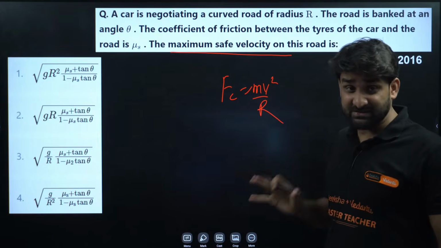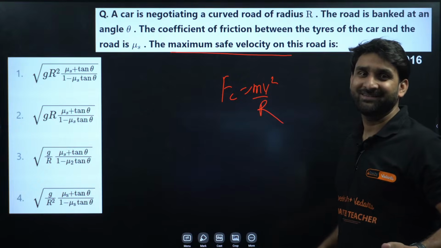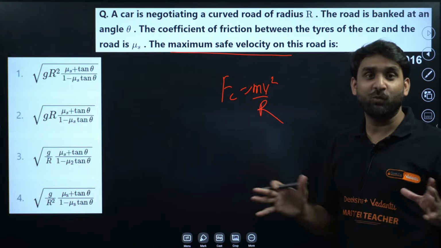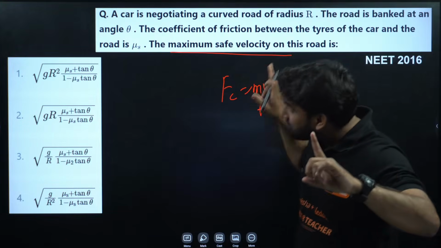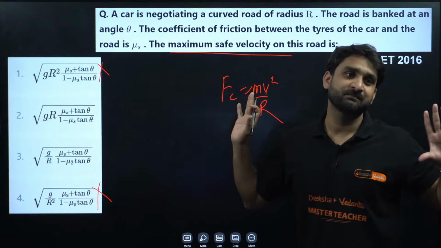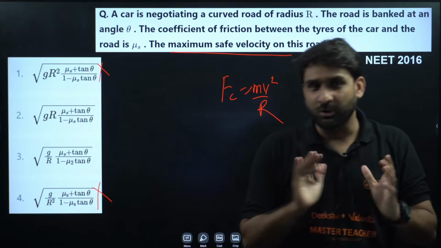There is no chance that r square will be there in this formula. If you are a topper, if you have really worked hard in laws of motion, r square will not be there. So it implies that this option and this option will be cancelled, because here is r square and here is r square. This option will be cancelled.